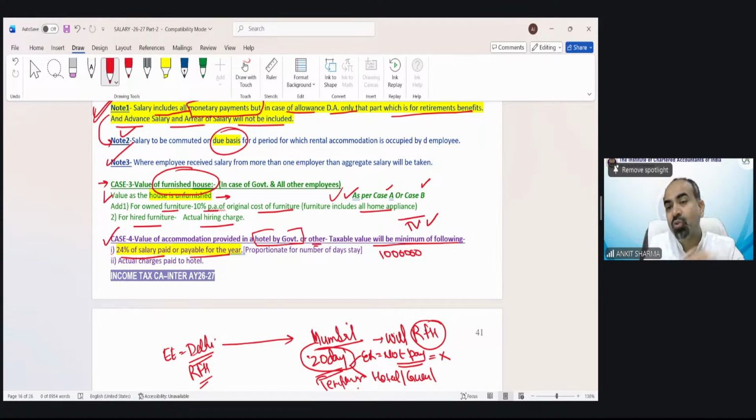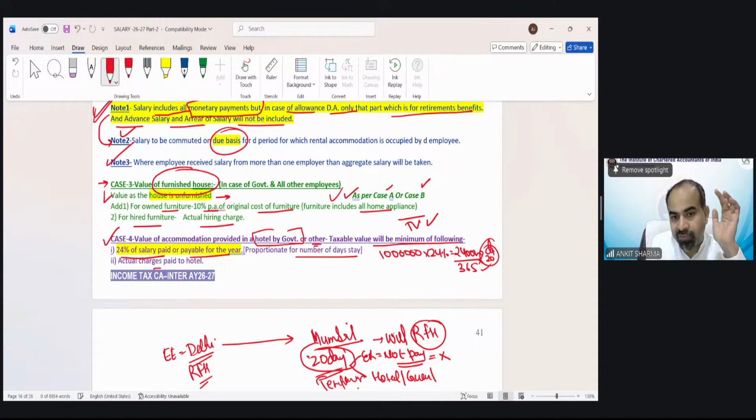So suppose your monetary salary is 10 lakh rupees. You have to take 24% of it, that means 2 lakh 40,000. The number of days in a year is 365 and we stayed for 20 days. So this is the way you have to calculate the proportionate number of days of stay. We find the 24% of salary paid or payable for the year, and we proportionate that as per the number of days you stay in that hotel.